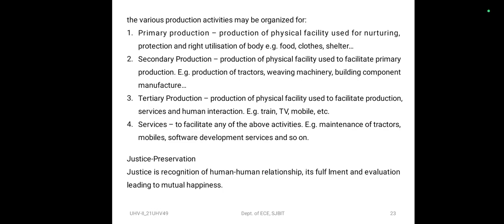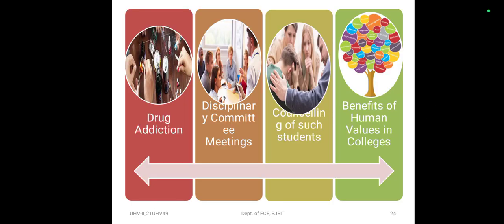So by doing all these things, this justice, the preservation, can be recognition of human to human relationship and its fulfillment and evaluation leads to mutual happiness. This justice leads to fearlessness in the society. So it is desirable to ensure justice from family to world family, that leads to an undivided society. To ensure justice in the society, we need to stop the offender from doing further injustice as well as help him or her to develop the competence for ensuring justice.